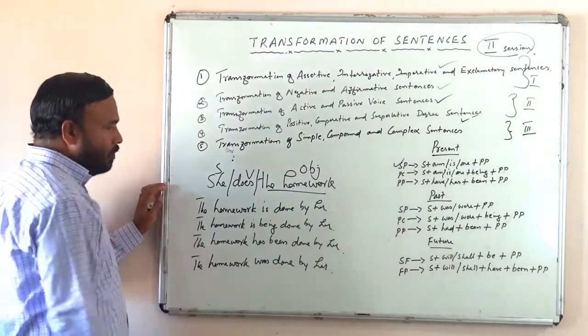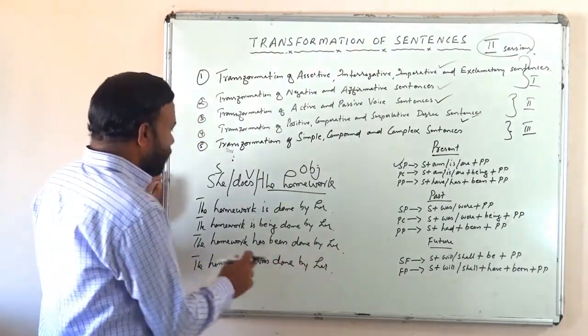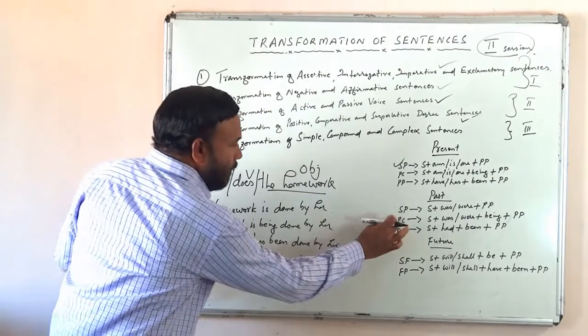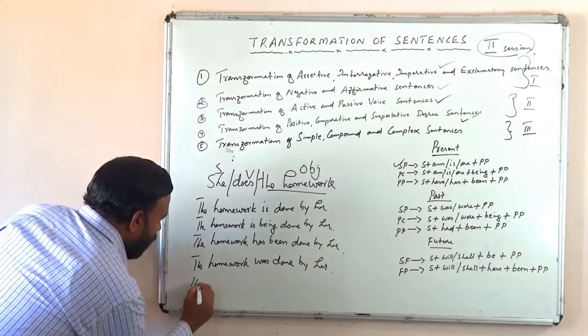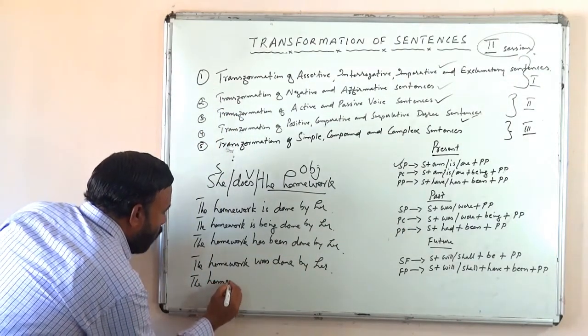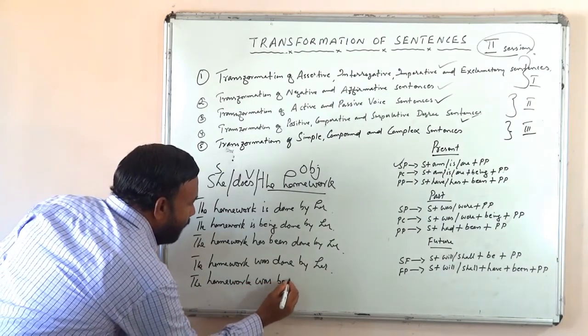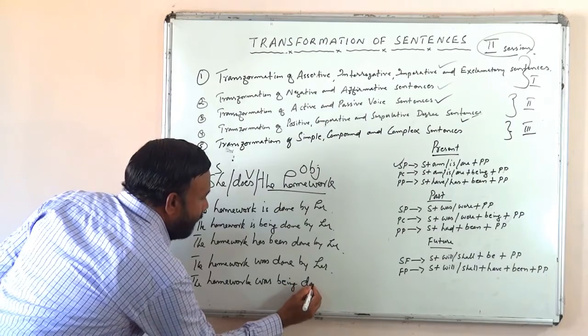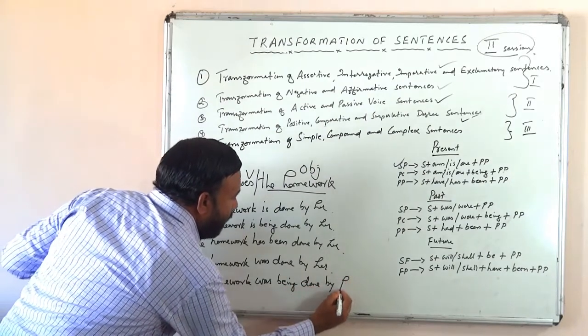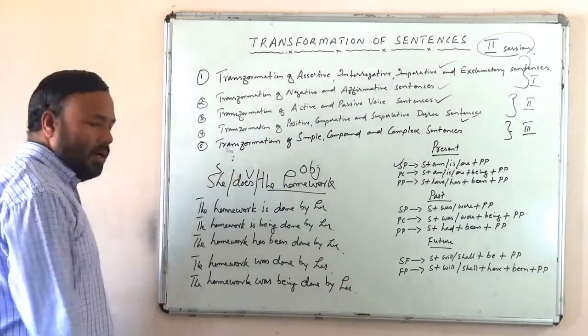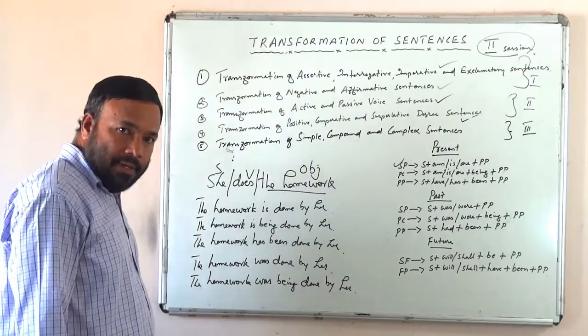Past continuous will be she was doing the homework. Then what will be passive? The homework was being done by her, isn't it? Very simple.